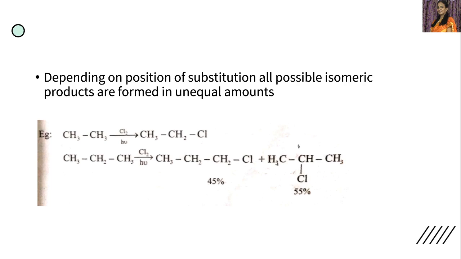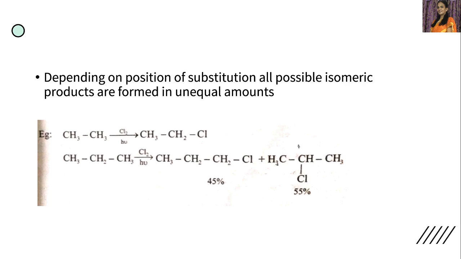Now let's see this. Depending on the position of substitution, all possible isomeric products are formed in unequal amounts. Equal amounts of the products are not produced. In unequal amounts, the different products are produced based on the position of the substitution. So let us consider ethane. When it is treated with chlorine in presence of light, we will get ethyl chloride.